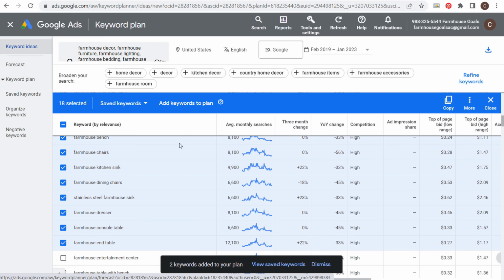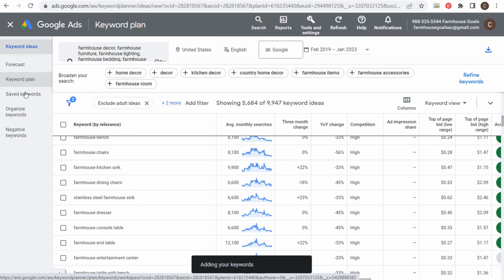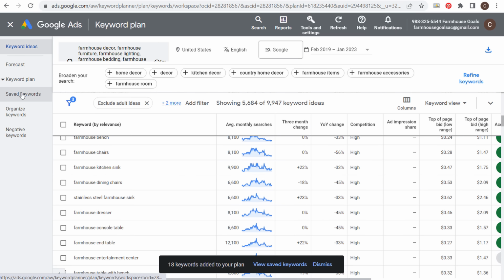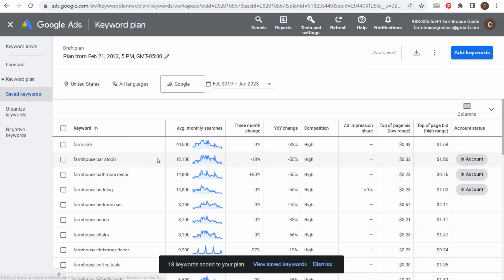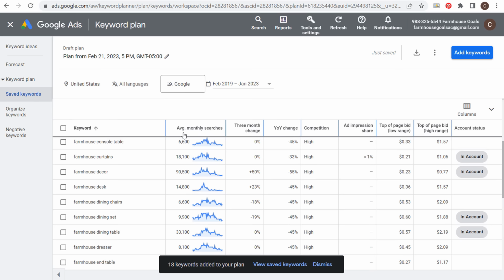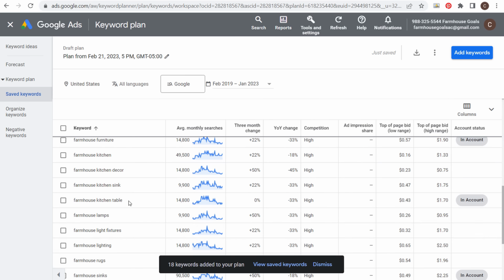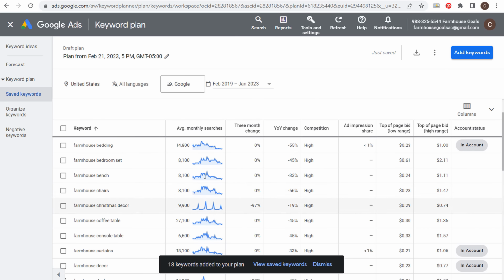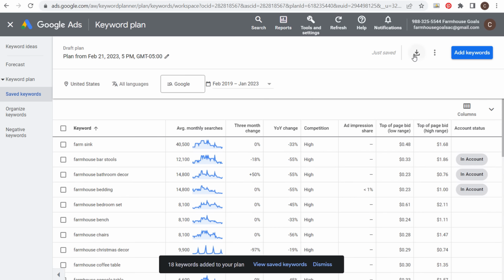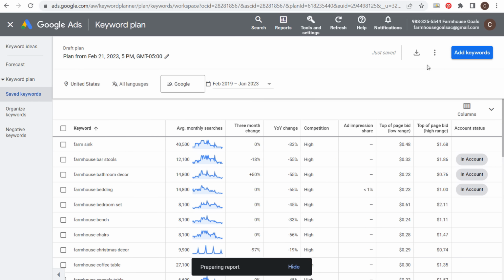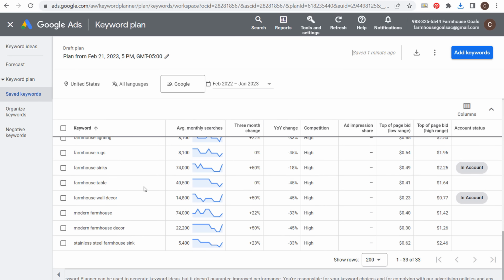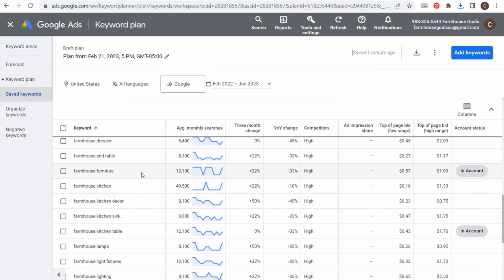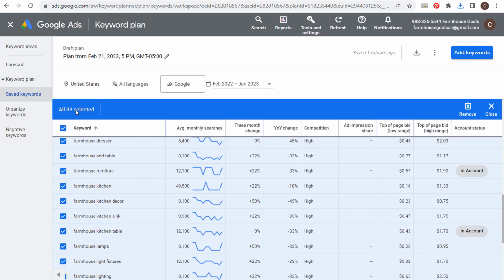So we'll take all these keywords, add them to our plan. Generally what I'll do is I will create a keyword plan. We come in here to our saved keywords. So this is going to be our keyword plan. And I will add at least 100 keywords here. I'm looking for the most popular keywords within my niche that I want to start targeting. Then I'll download these keywords to a CSV file. So once we have a lot of our top keywords here, and when I'm going through this process, I definitely have more than just, I think I have 33 keywords here.